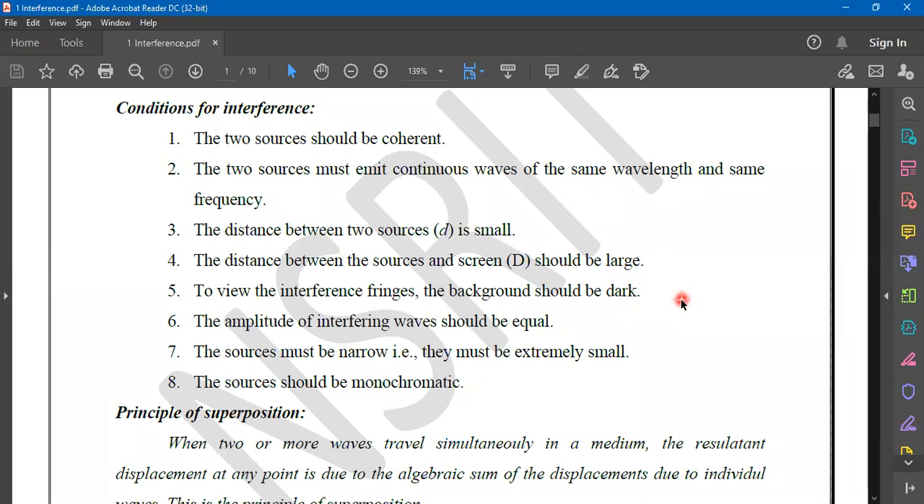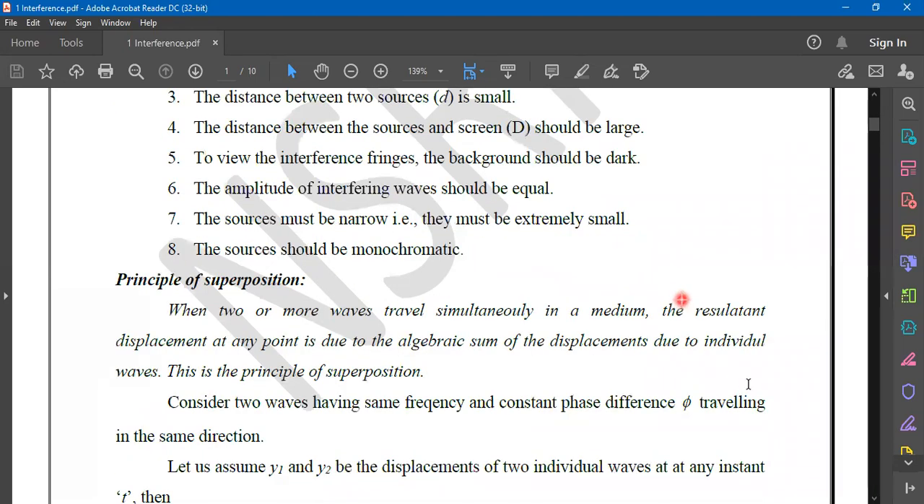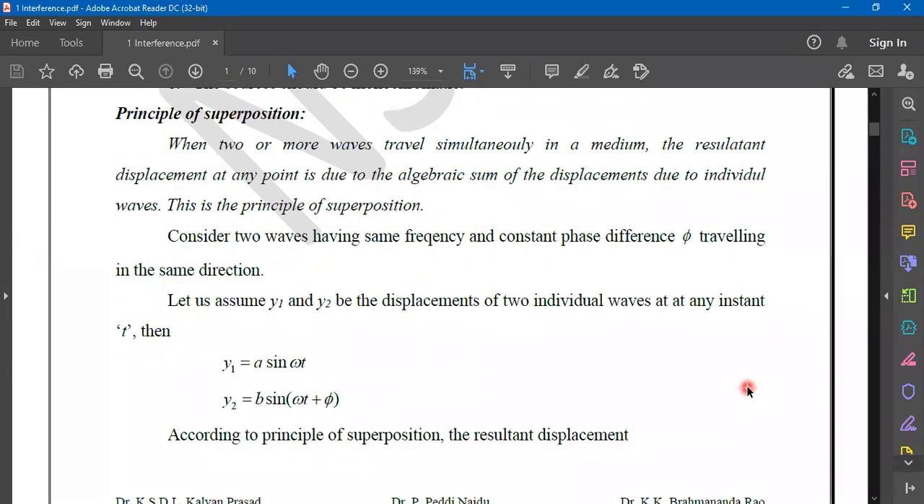Next, and of course, is the definition of principle of superposition. Already we discussed it in detail. Almost in 2 classes we discussed it, principle of superposition. And we are now dealing with the mathematical theory. If two sources are there, y1 and y2, with sinusoidal representations, like a sine omega t and b sine omega t plus phi, where phi is the phase difference between these two waves.